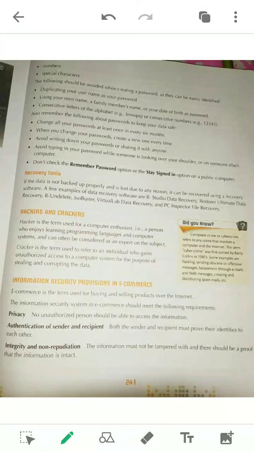In the previous class we already discussed these three topics: the three components of an e-commerce system, as we know. Before understanding this part, just think that you are going to start an online business, an e-commerce website.